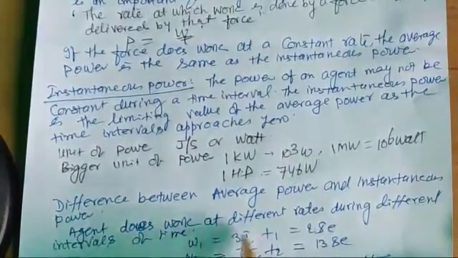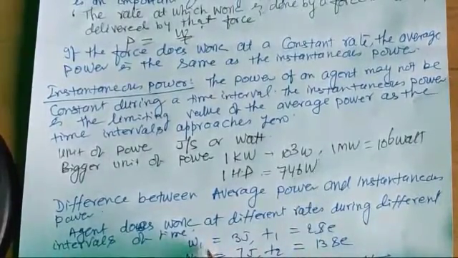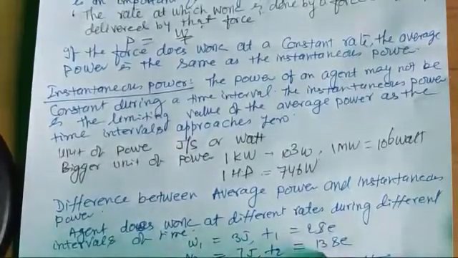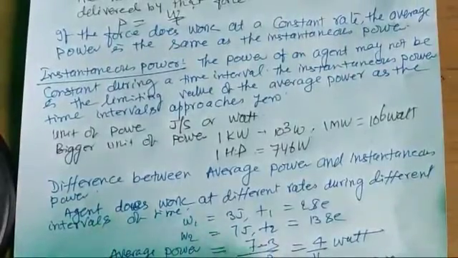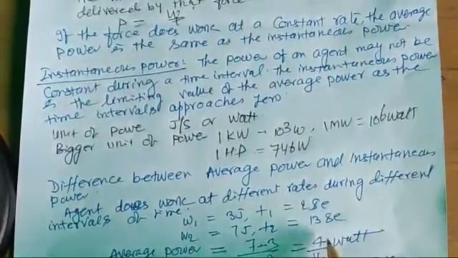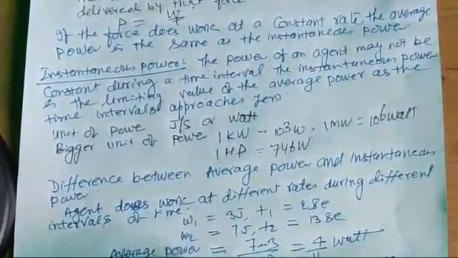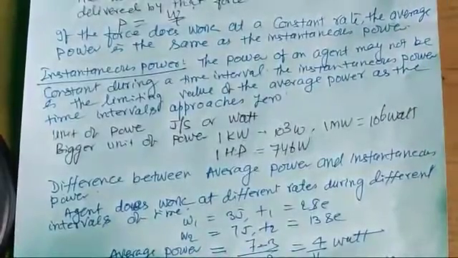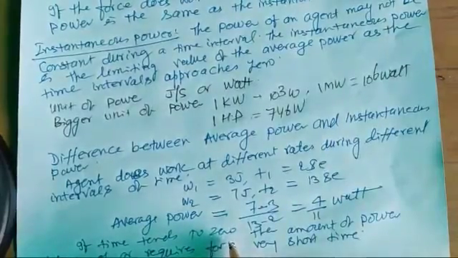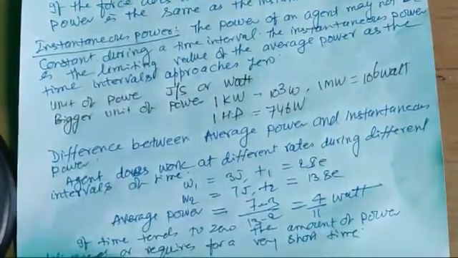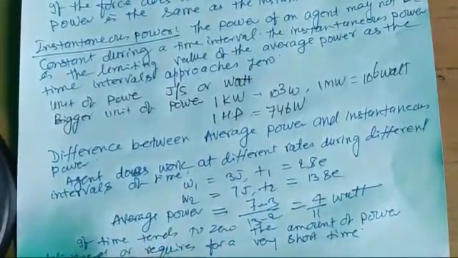Now, we can understand average power with the help of this example. Suppose the agent works at different rates during different intervals. In 2 seconds, the work done by the force is 3 joule. In 13 seconds, it is 7 joule. So the average power will be equal to (W2 minus W1) upon (T2 minus T1), that is 4 upon 11 watt. This is average power. But if the time interval is very short, that is, if t tends to 0, then the power delivered for a very short time is the instantaneous power.